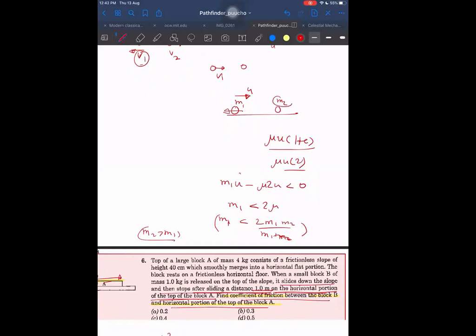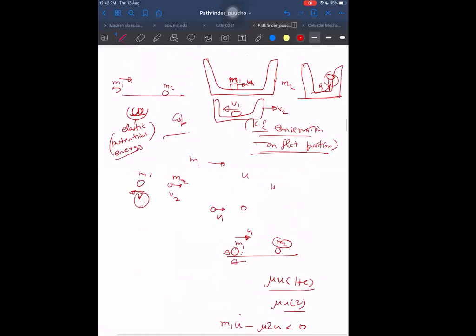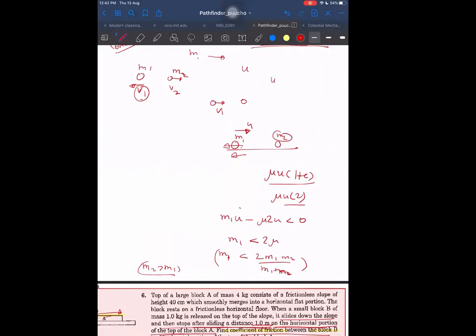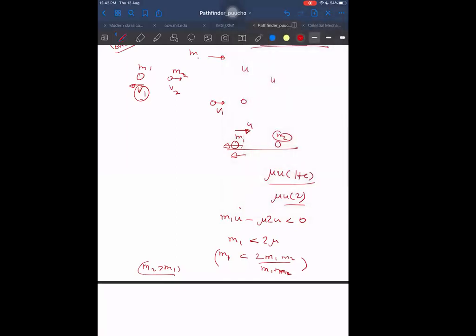When M2 is greater than M1, even if it's slightly greater than M1, then what happens to M1? M1 will get reversed. M1 will reverse its direction of velocity. So M1 will momentarily come to rest. That we can always guarantee. In the same way for this particular example also, we can now understand this is somewhat related to collision, and we can answer those questions easily.